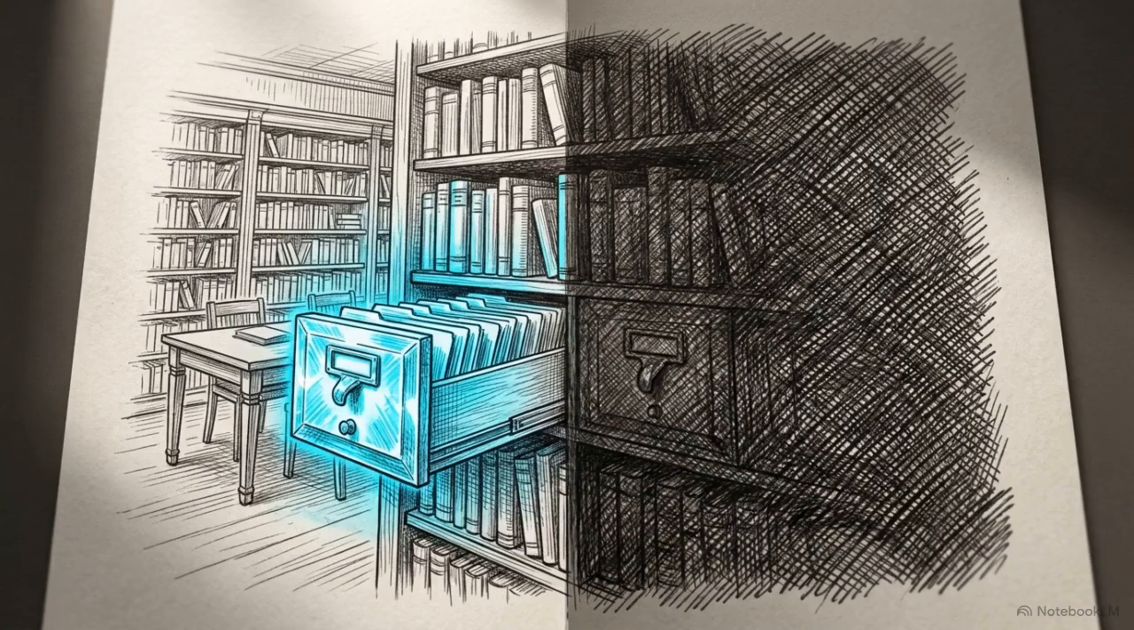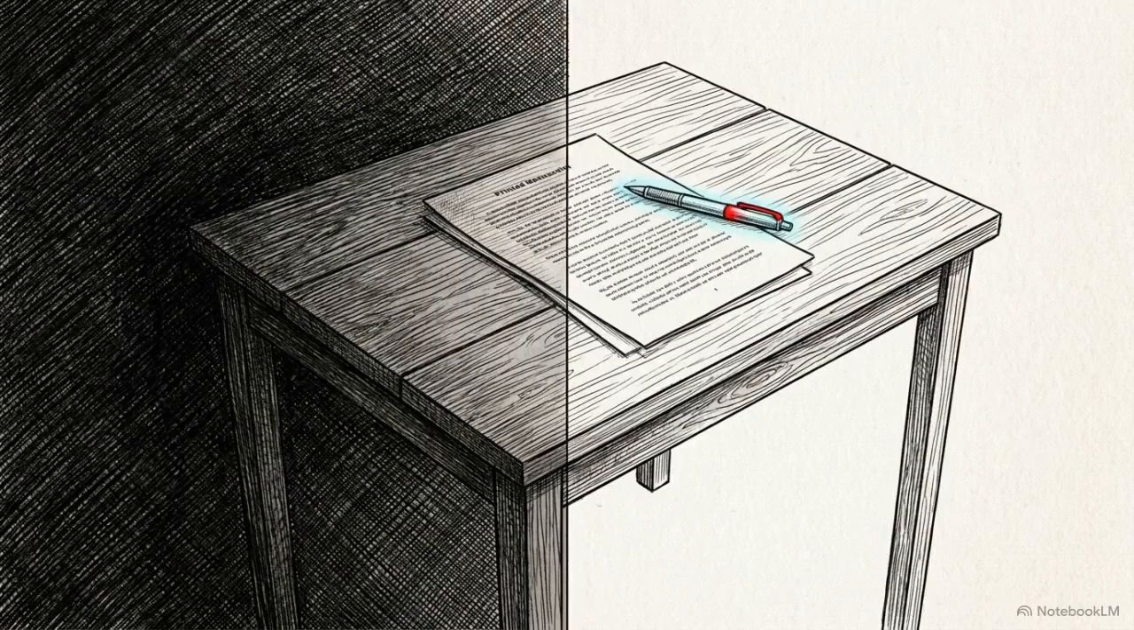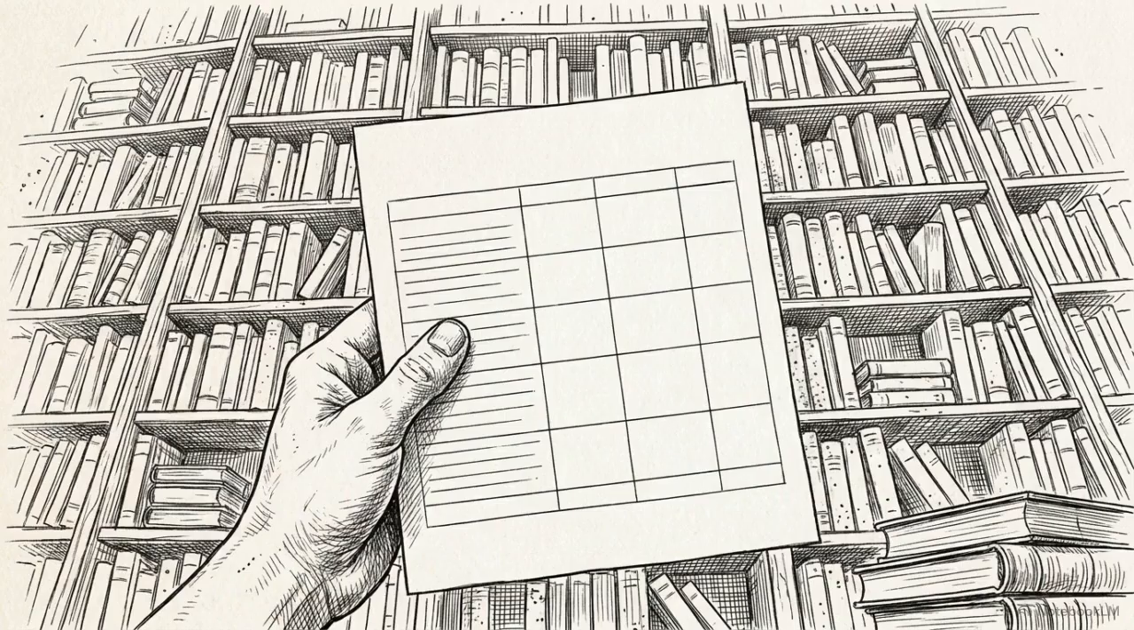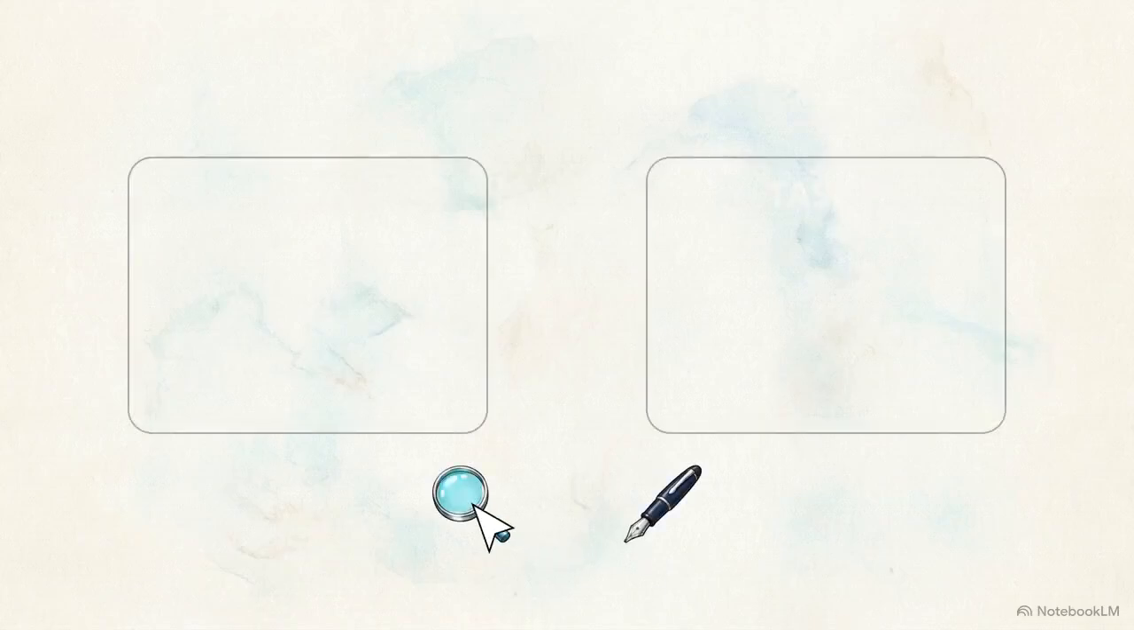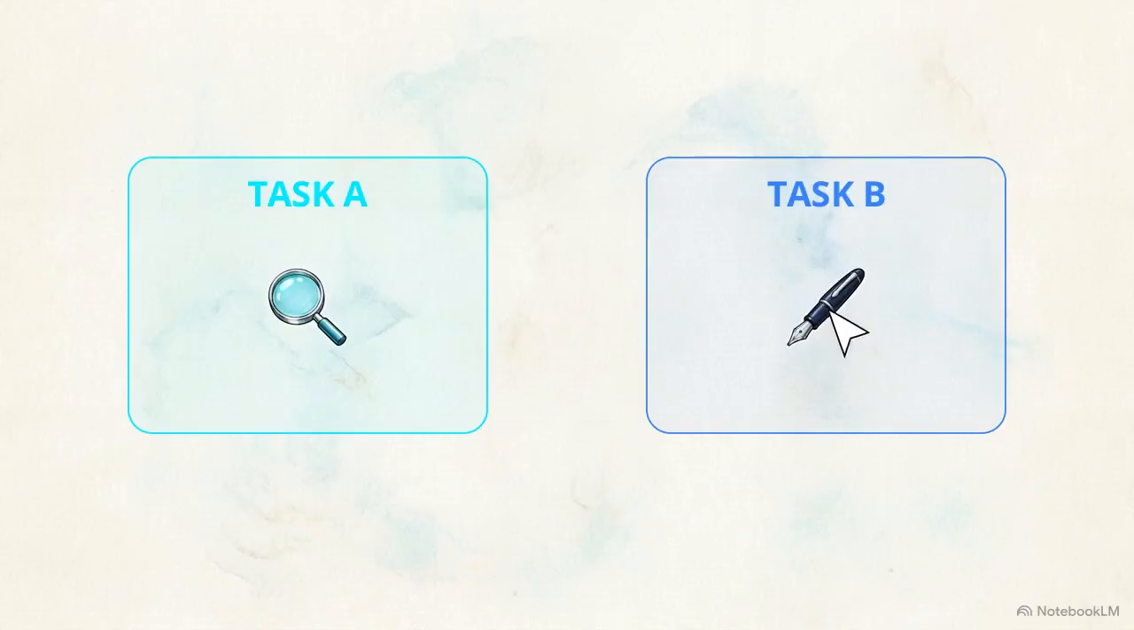Perplexity operates as a retrieval engine, the meticulous librarian who finds exactly what you need. Claude works as a reasoning engine, the deep-thinking editor who structures your thoughts. Once you stop asking the librarian to write your essays and stop asking the editor to fetch today's news, your output quality improves. I'm going to show you exactly how to map your tasks to these tools and the workflow you need to combine them.